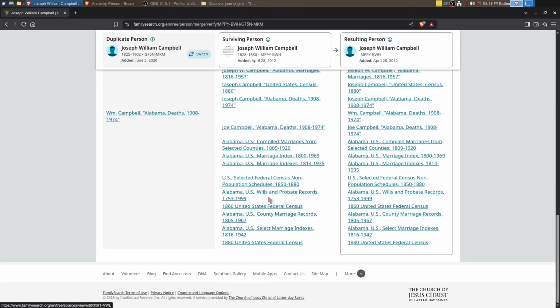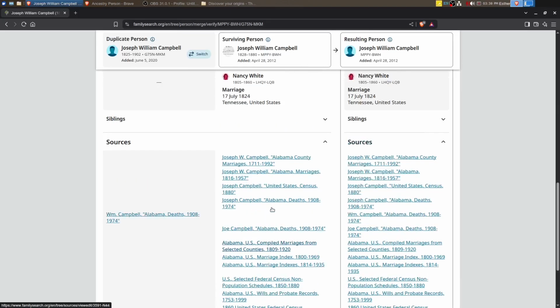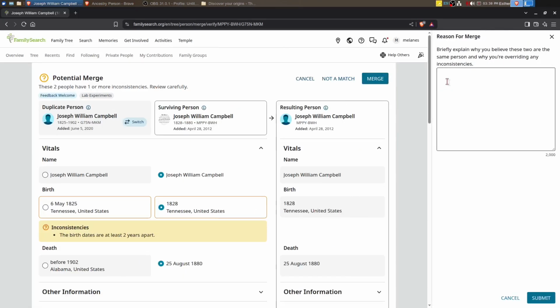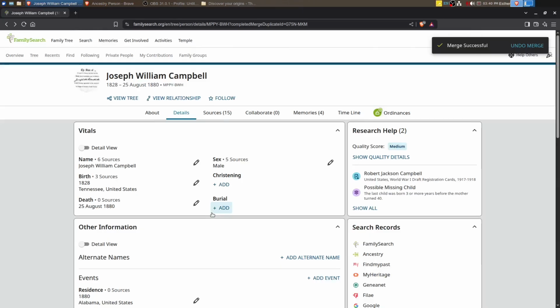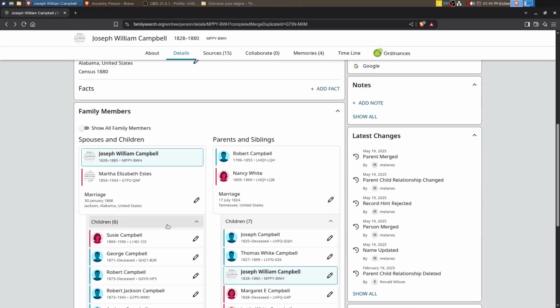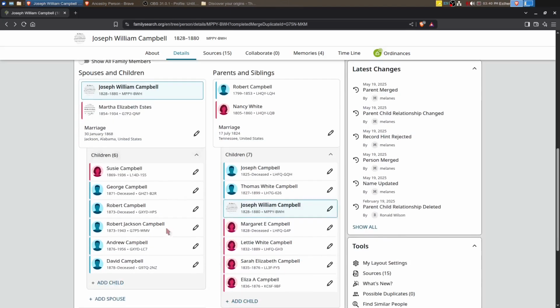If there is a Civil War pension for this individual, it's not been attached. We'll have to look at it. The new merge that FamilySearch is coming out with, they do want you to explain if there's any differences, so that's what I'll do now. Okay, so Joseph William Campbell needs a lot more research. We need to go find that Civil War pension record if it exists. That probably has his death date and place and everything. So my goal was to connect Robert Jackson to his parents. So that's what I've done here.